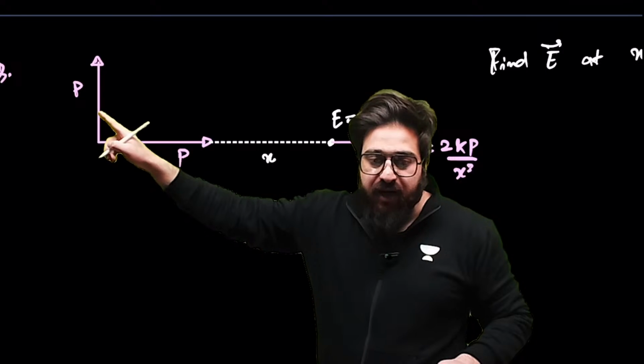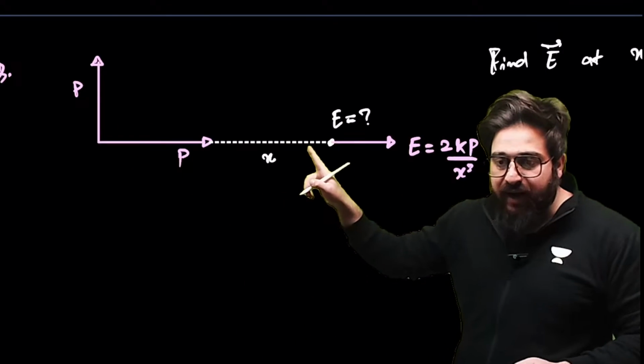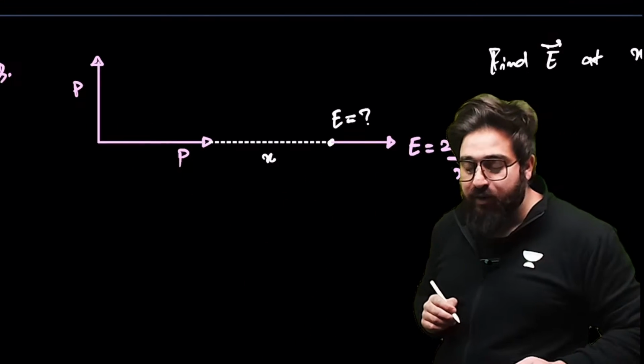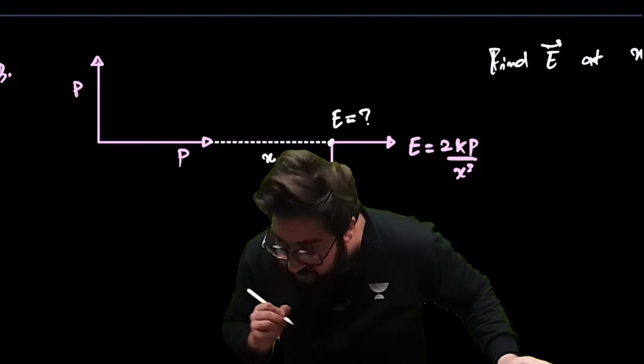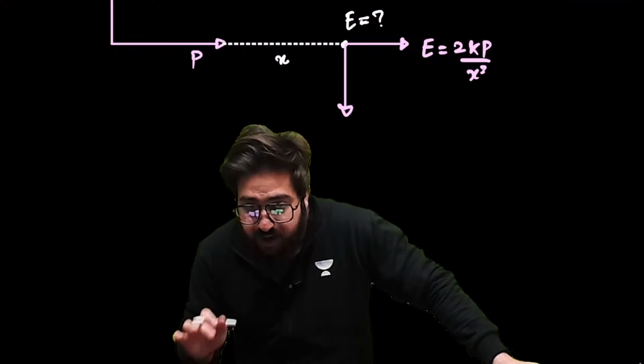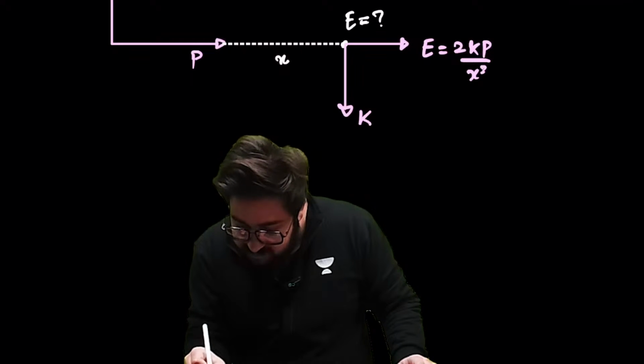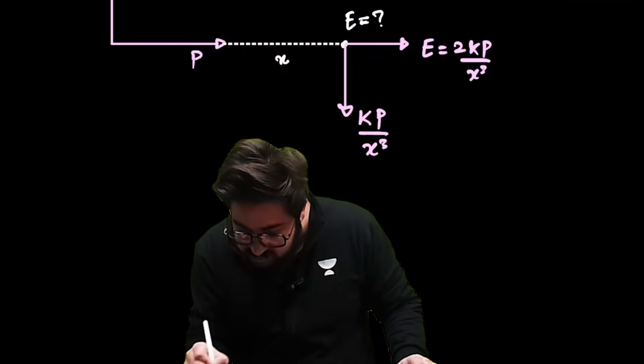And when it comes to this dipole, the electric field at this point is on the perpendicular bisector, and that will be something like this. This electric field will be simply kp divided by x cube.